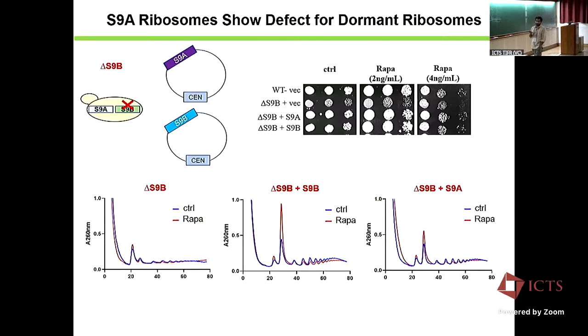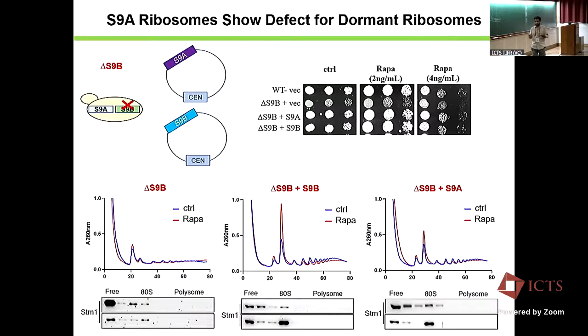So this is interesting: in a cell which contains only 9A, maybe the dormant ribosome is not forming, and Stm1 may not be forming. That was our hypothesis, maybe because there is no 40S accumulation happening here. So we checked the Stm1 occupancy in this ribosome. In delta S9B, which contains only the 9A paralog, we did not see the Stm1 accumulation. That's a nice thing for us. We thought our hypothesis might be working, that these S9A containing ribosomes are not showing the accumulation of Stm1 upon rapamycin treatment. But the wild type did show the accumulation, and 9A containing ribosomes also show some accumulation.